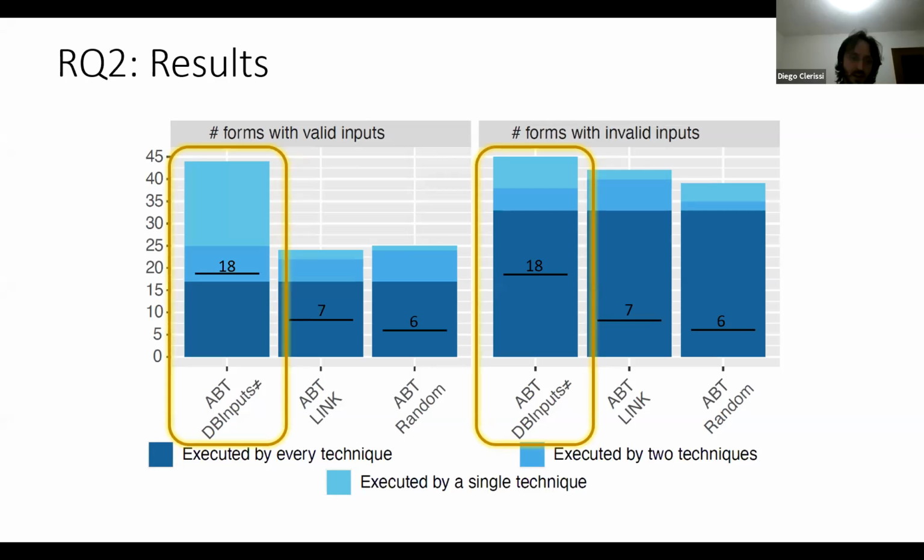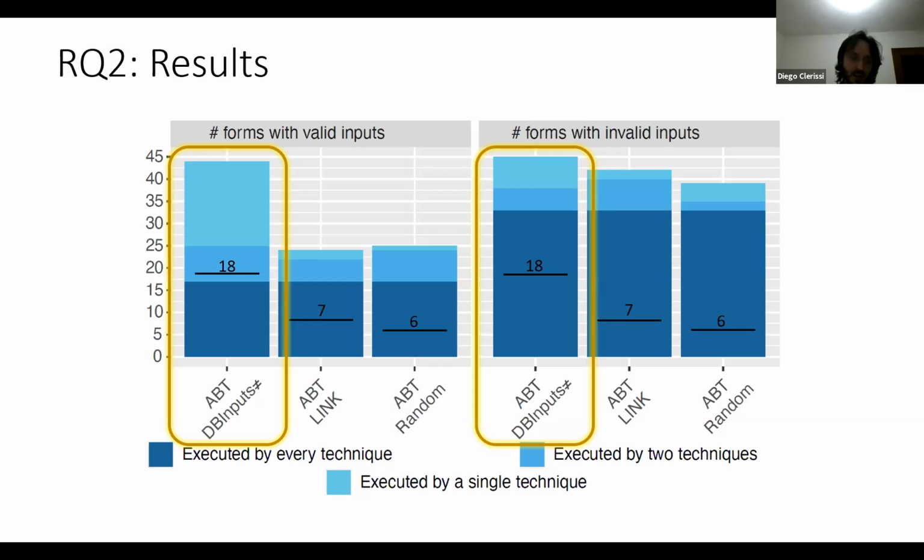Again, it resulted better also in terms of forms executed uniquely, shown by the light blue color on top of the bars. And also with respect to metric 2, it was able to exercise in a consistent way more forms than the other techniques, 18 with respect to 7 and 6.